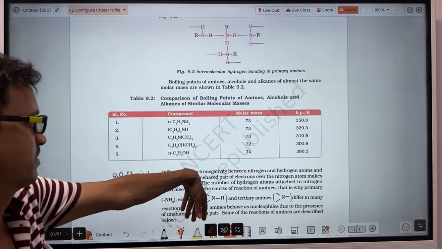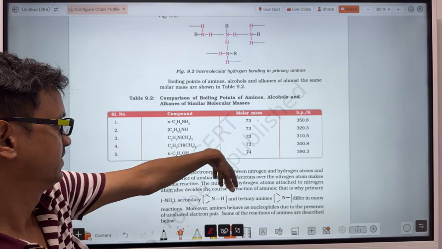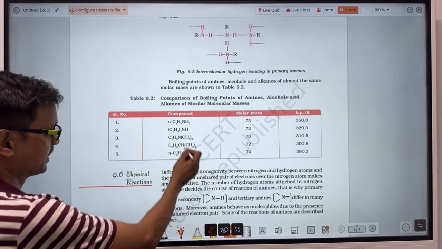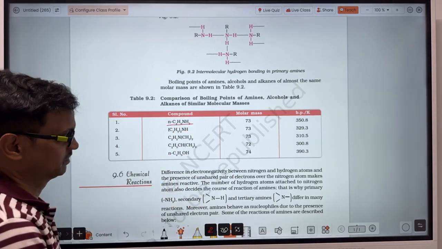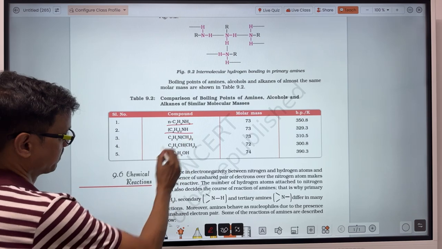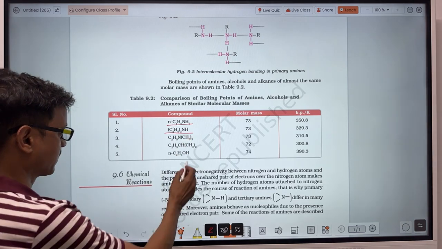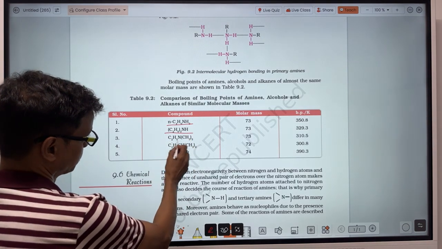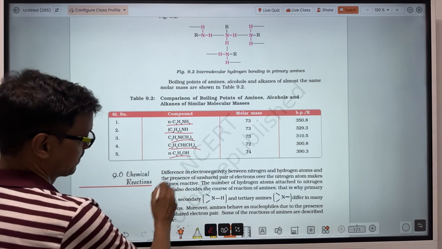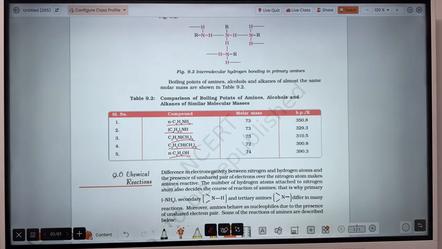This is a table. Just go through it. In butanamine here the number of carbon atoms is 4. Here also the number of carbon atoms is 4. Here also 2 and 2, which is 4. The number of carbon atoms is 4. Everywhere the number of carbon atoms is 4.